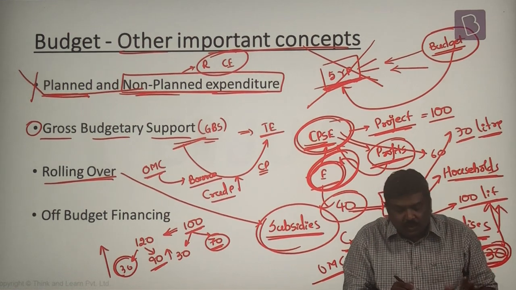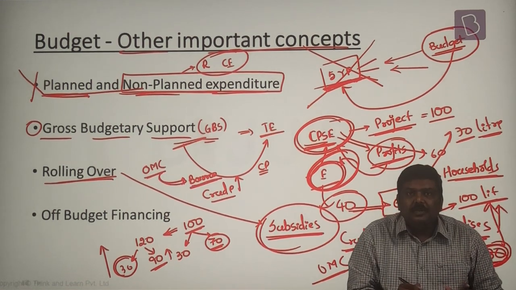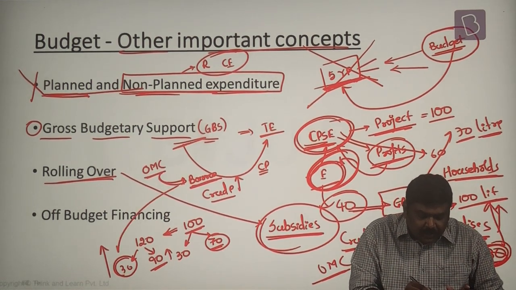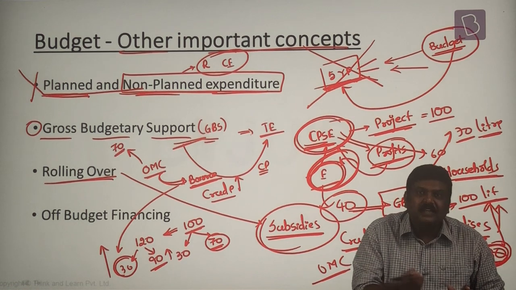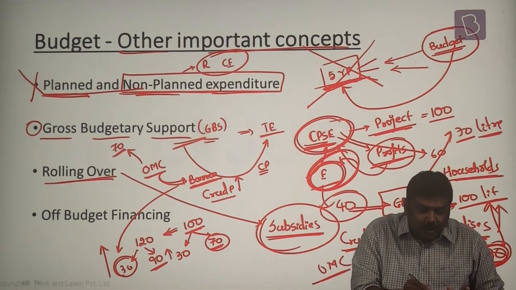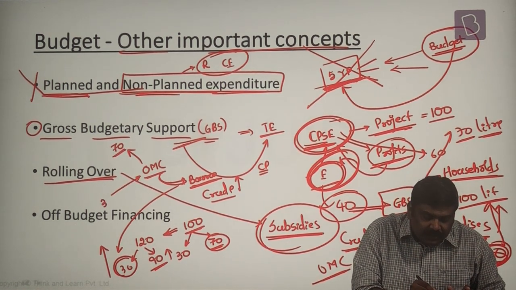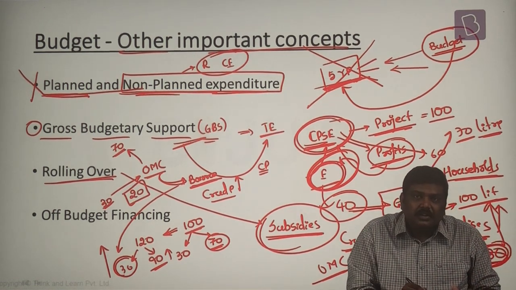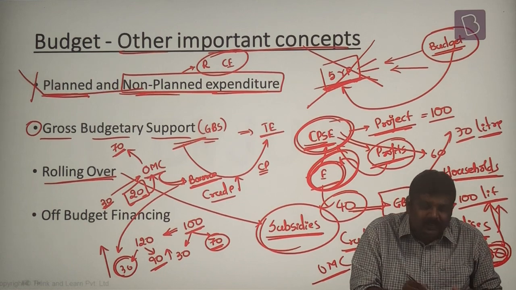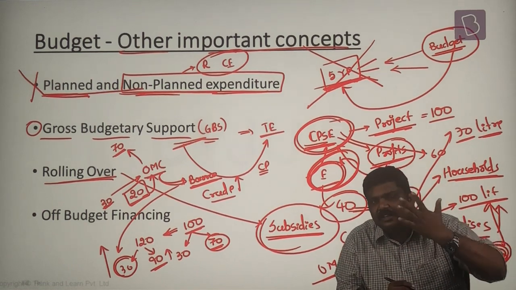It basically means OMCs will have to borrow and ensure that the households will continue to get the kerosene at the same price, that is at 70 rupees. But government will pay the subsidy of only 30 rupees this year and the remaining 20 rupees will be paid to the OMC in the next year or in the subsequent years.